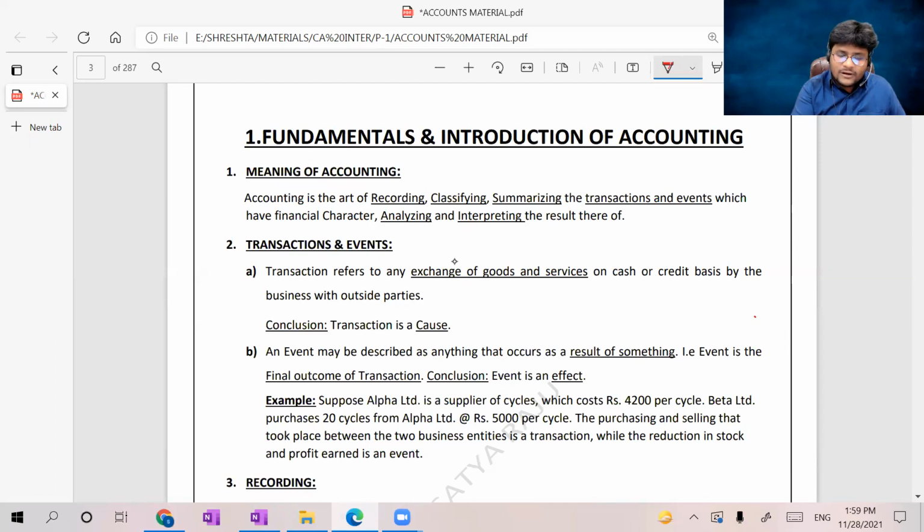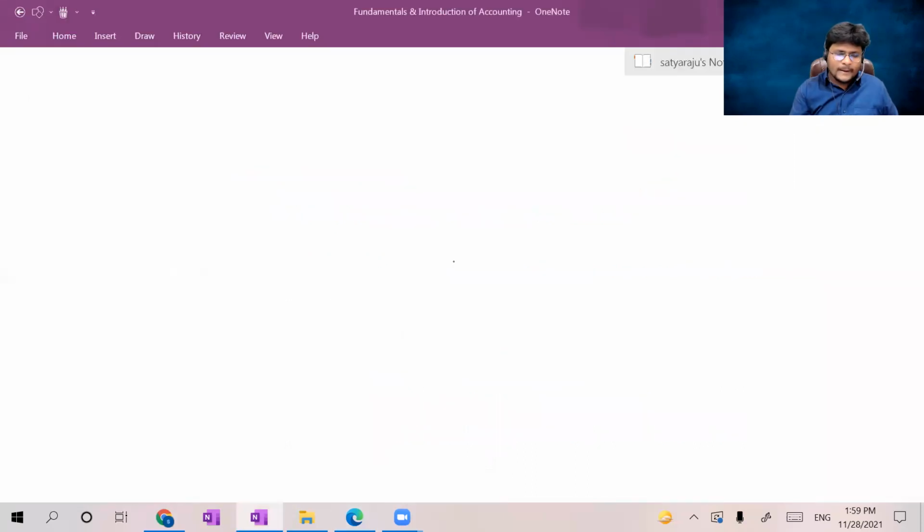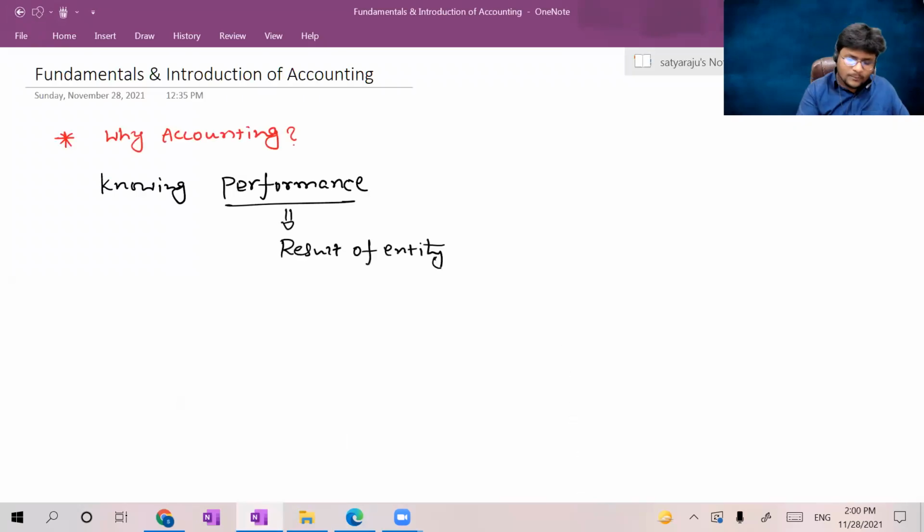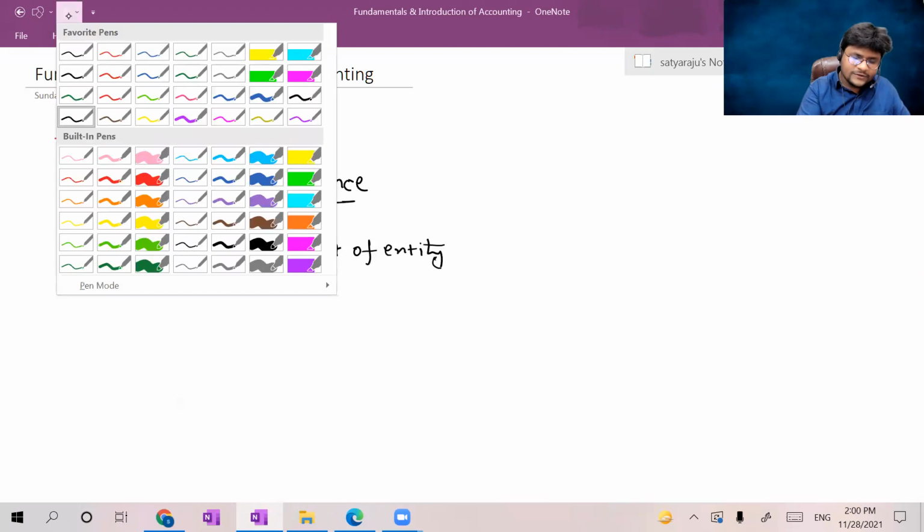Accounting is the art of recording, classifying, summarizing the transactions and events which have financial character, analyzing and interpreting the results thereof. Okay. So let us split this entire meaning of accounting into various parts. Let me discuss first about transaction and event. What is the meaning of transaction and event?